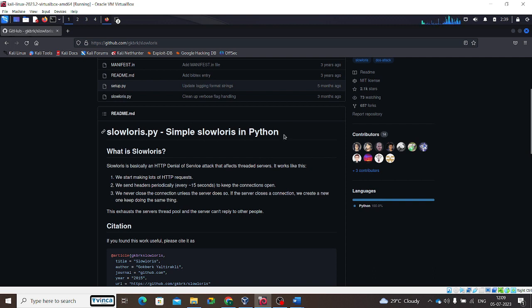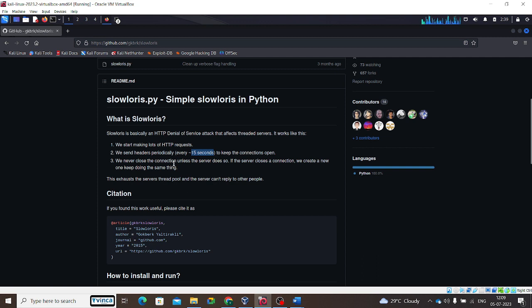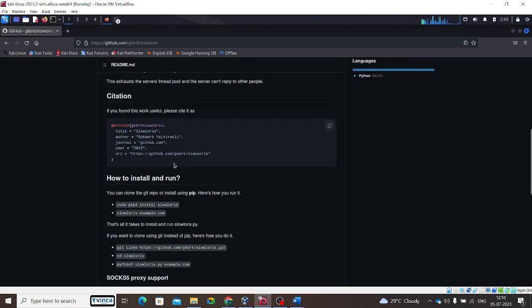It's a simple Slurry in Python; the code of Slurry is in Python. So we started making a lot of HTTP requests to a particular target. We send the header periodically every 15 seconds. It keeps the connections open. So we never close the connection unless the server does so. If the server closes the connection, we create a new one and keep doing the same thing. So this exhausted the server thread pool and the server can't reply to other people, right?